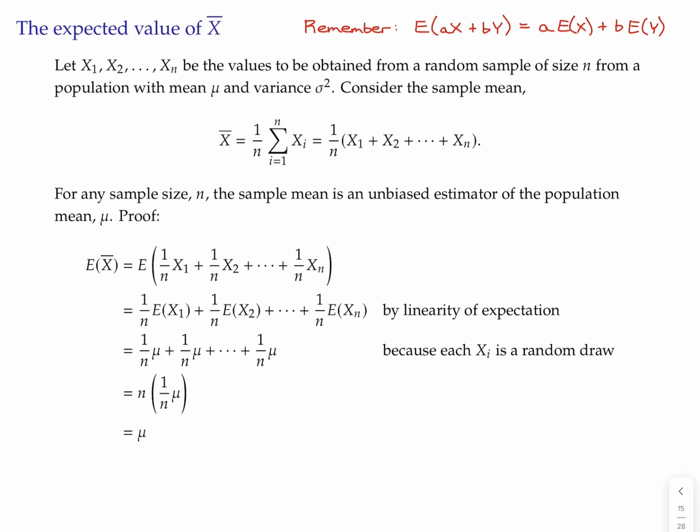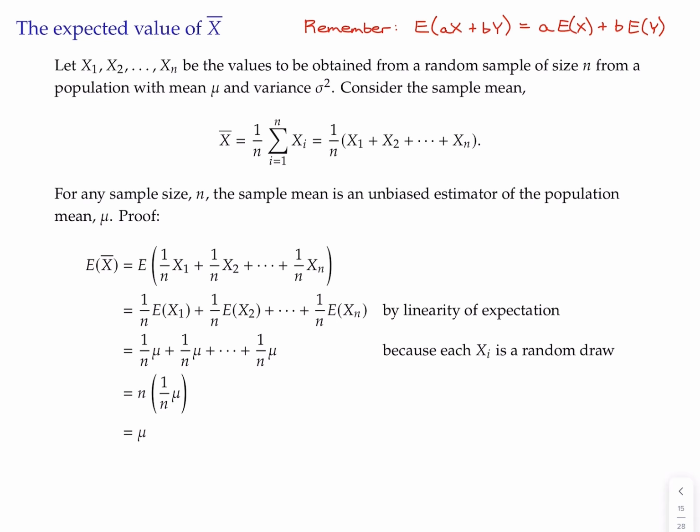There's a common setup to the two slides we'll do here. These are the values to be obtained from our random sample. Remember, x1 just stands for the value for the first observation, x2 is the value for the second observation, and so on. The population has mean mu, variance sigma squared. This is the formula for the sample mean that you're familiar with. Notice all the x's here are capital letters. We're treating them as random variables. So the perspective here is before we do our random sample.